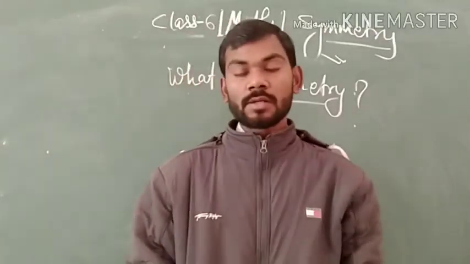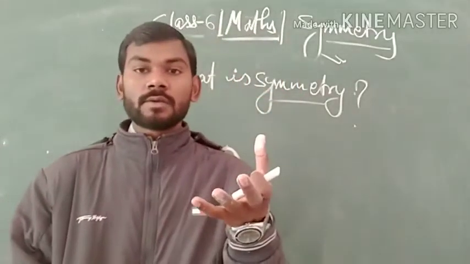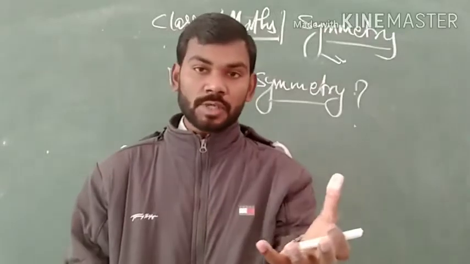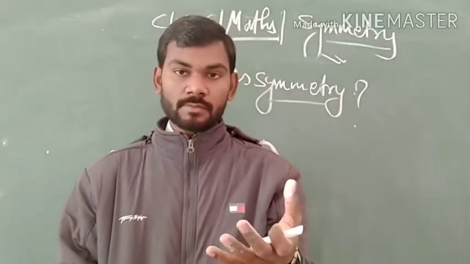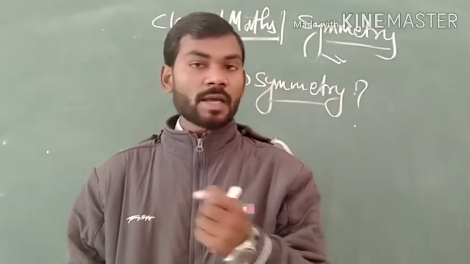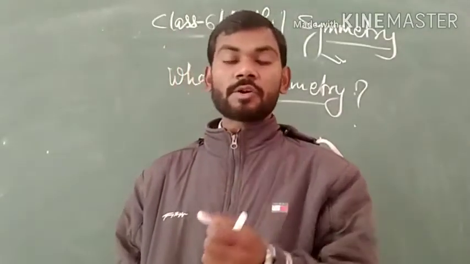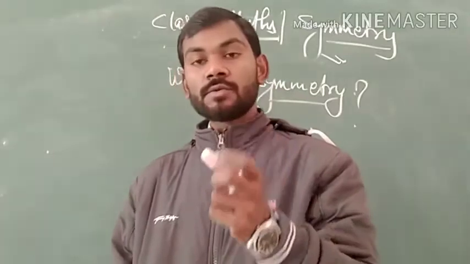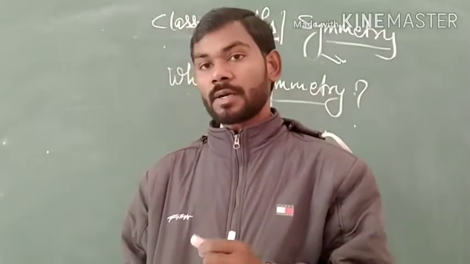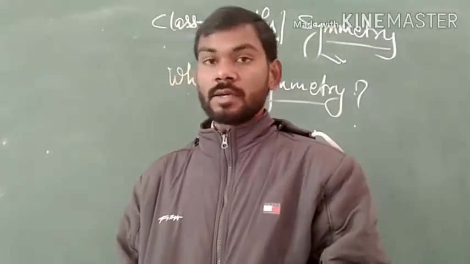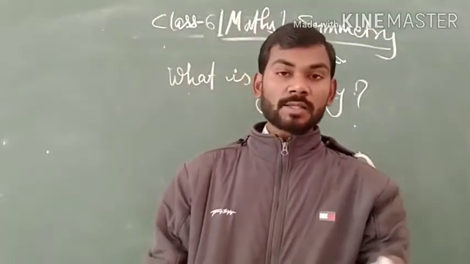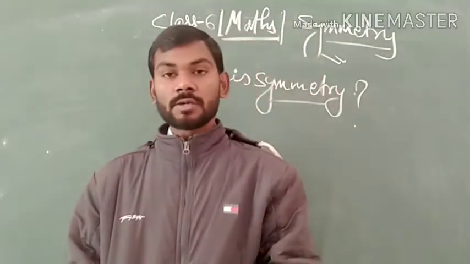Symmetry is a property of any object that defines that if we divide that object into two identical parts, then each part is the mirror image of the other.